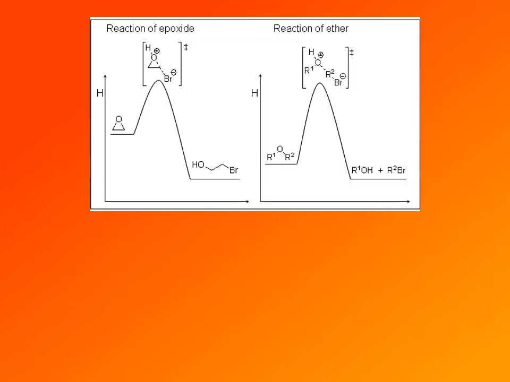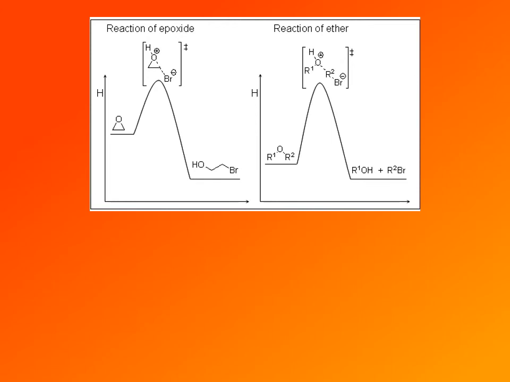Epoxides are highly reactive compared to ethers because they are unstable. They have high energy content. They are unstable because they are three-membered rings. That means they have high angle strain and high torsional strain. Compared to ordinary open chain ethers, when we consider reaction pathways, reaction diagrams, energies of transition states and energies of the final products are about the same. And so in those aspects, they don't differ. What they differ in is that epoxides are highly unstable, while open chain ethers are very stable compounds.